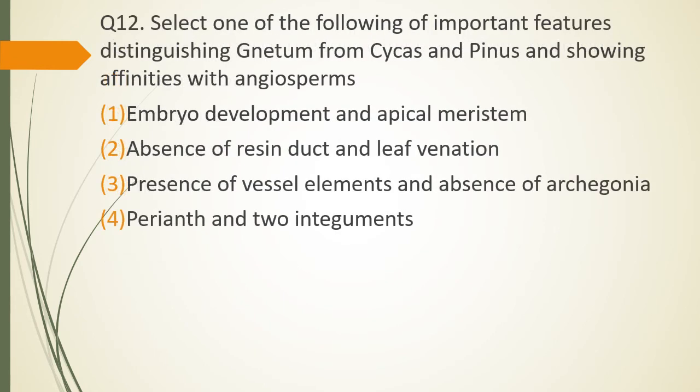Question number 12. Select one of the following important features that distinguishes Gnetum from Cycas and Pinus and shows the affinity with angiosperms. Embryo development and apical meristem; absence of rhizine duct and leaf venation; presence of vessel elements and absence of archegonia; perianth and two integuments. The correct answer is option 3, presence of vessels and absence of archegonia.